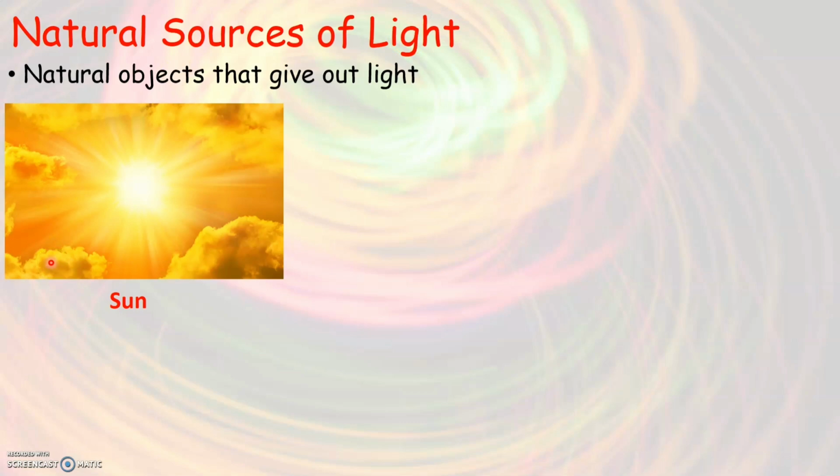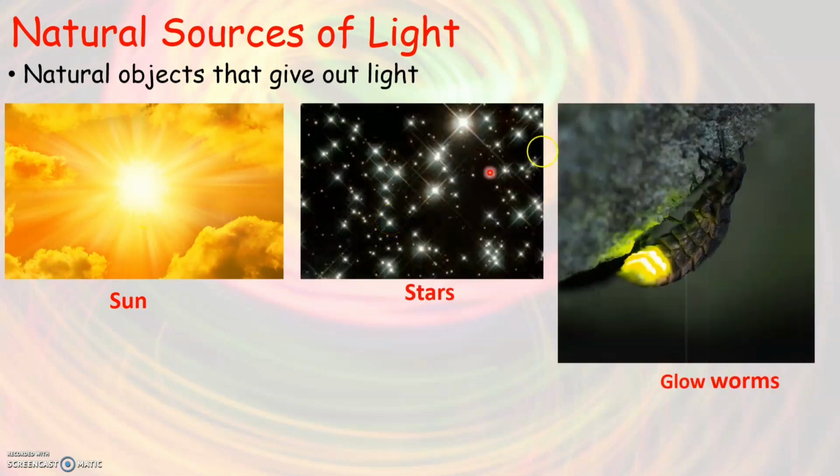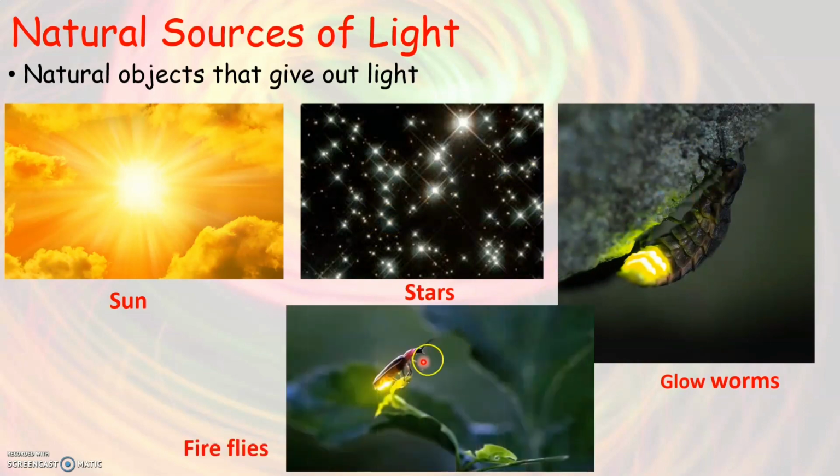Same like that, we get light from stars, glowworms and fireflies. So these are examples of some objects that are naturally present on earth and it gives out light. So they are all called natural sources of light.